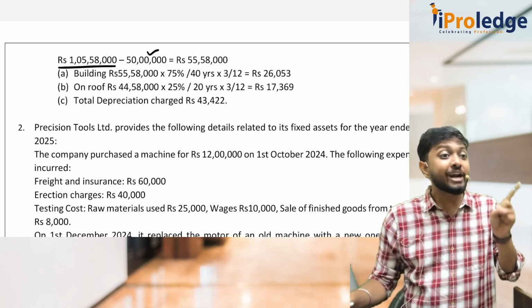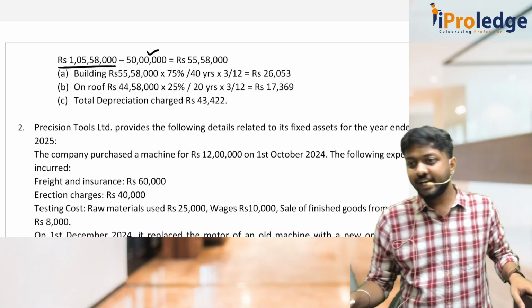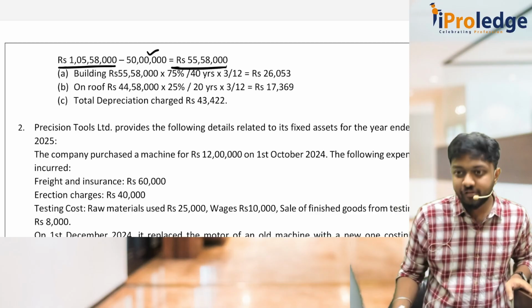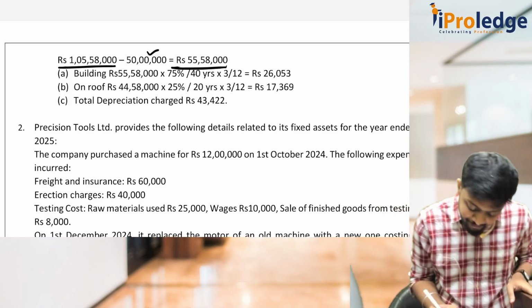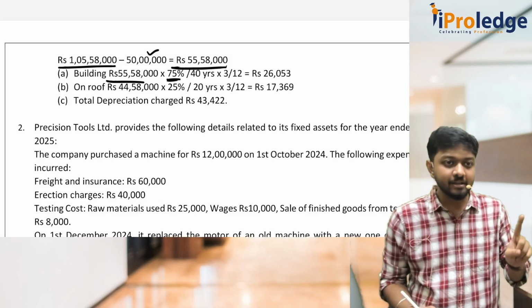50 lakhs was land, and on land there will be no depreciation because land is an appreciating asset. So please subtract 50 lakhs. So remaining is 55 lakh 58,000. Our 75% of it is building.